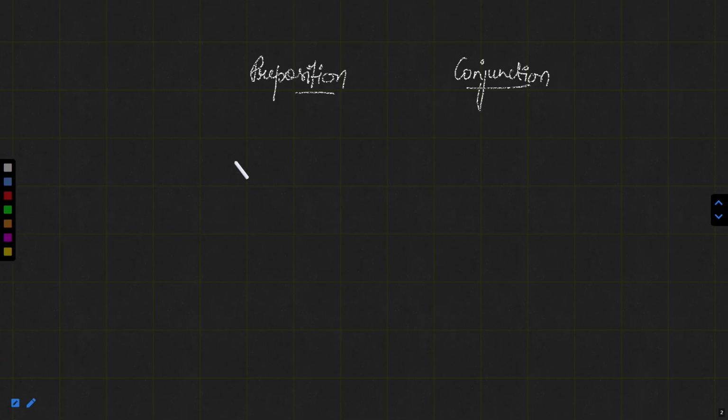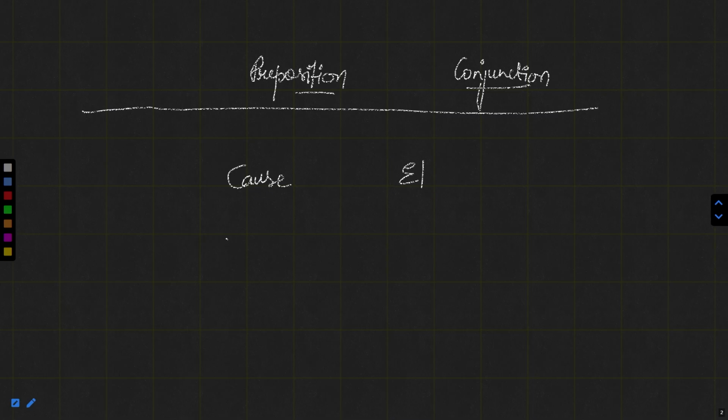In this session, we are going to discuss cause and effect denoting connectors and also its types on the basis of preposition as well as conjunction. What basis we are going to discuss in this session, that we will discuss later on.